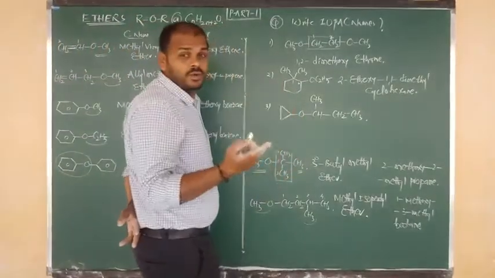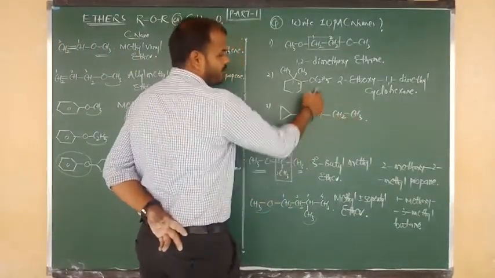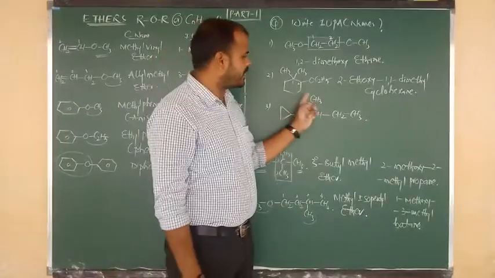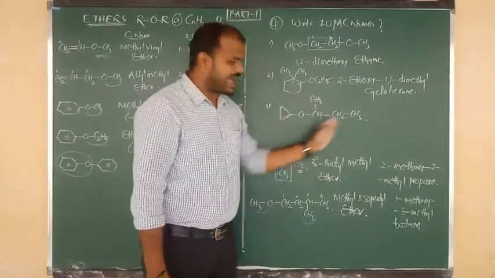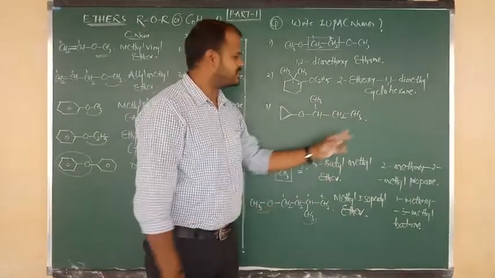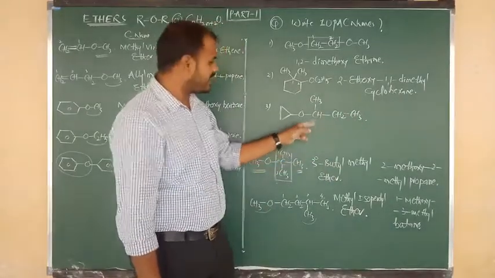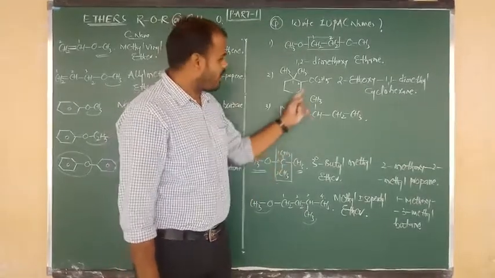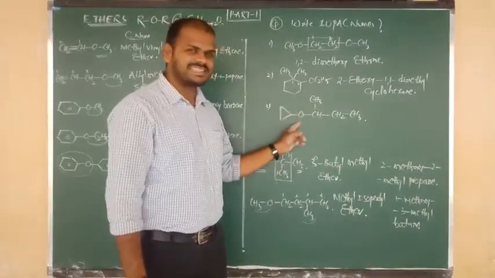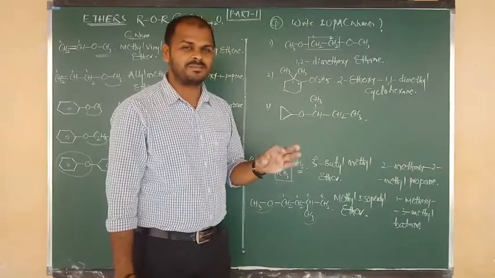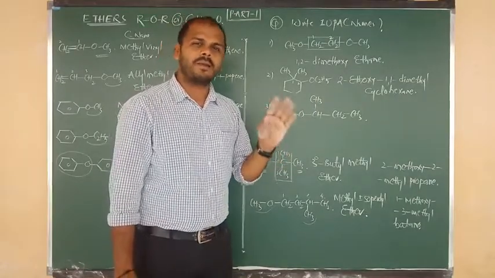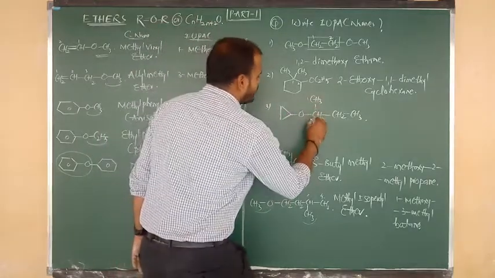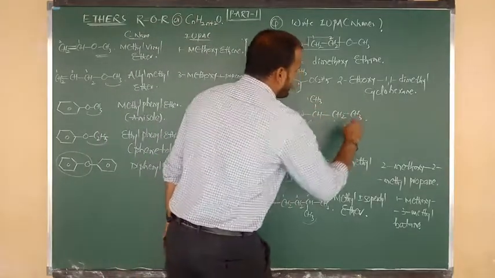So first of all select the root chain, 1, 2, 3, 4. Otherwise you can move from here. So from which direction do you have to select, either from above or from the right? If we come from the right, 1, 2, 3, the 3rd carbon contains the alkoxy side chain. And if we come from above, 1, 2, the 2nd carbon contains the alkoxy side chain. We should get the side chain as early as possible, okay? We have to cover this quickly. So 1, 2, 3 and 4.